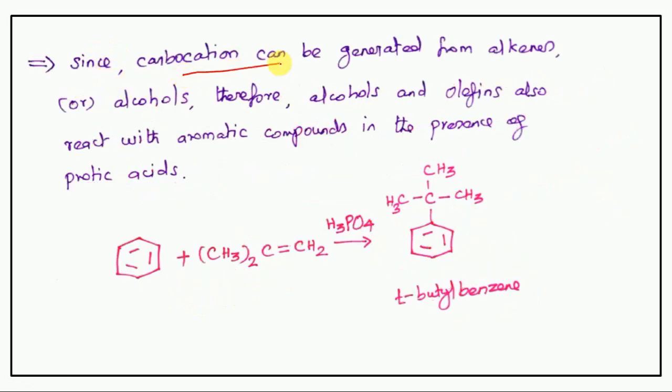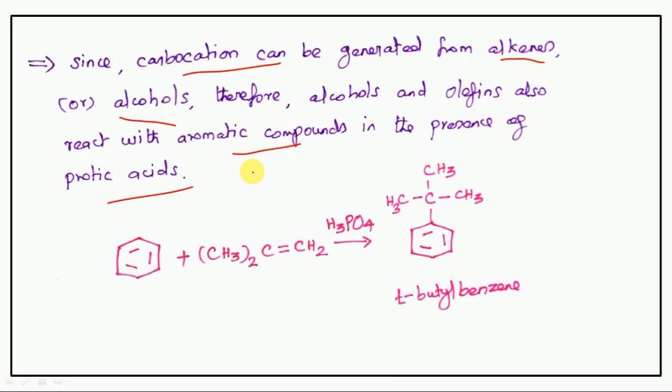Since carbocation can be generated from alkenes, which means olefins, or alcohols, therefore alcohols and olefins react with aromatic compounds in the presence of protic acids. We already mentioned alkyl halide in the presence of Lewis acid forms carbocation, but another way also the carbocation will form.